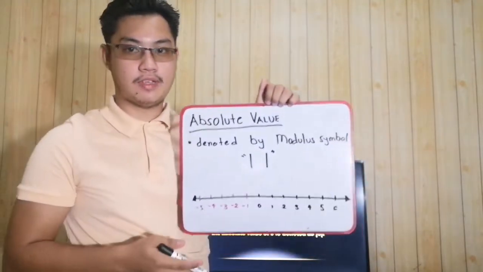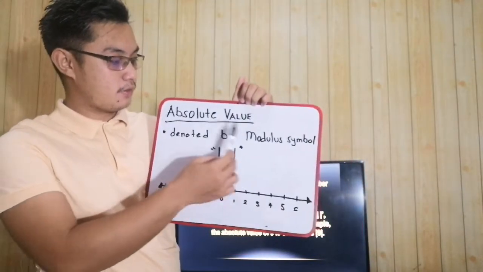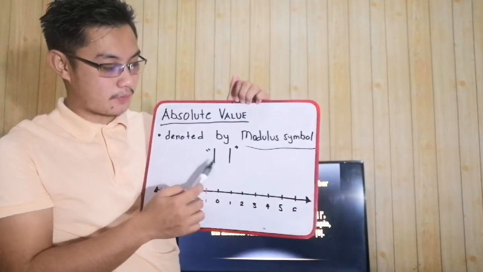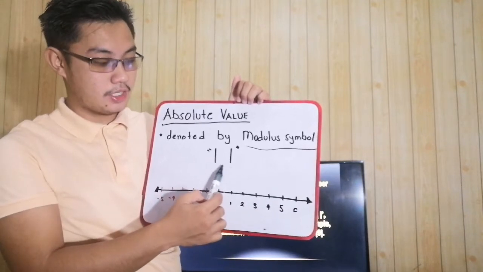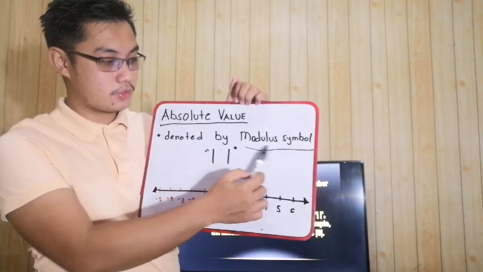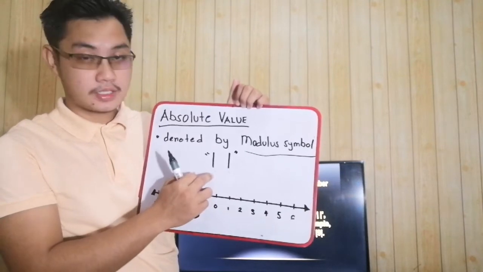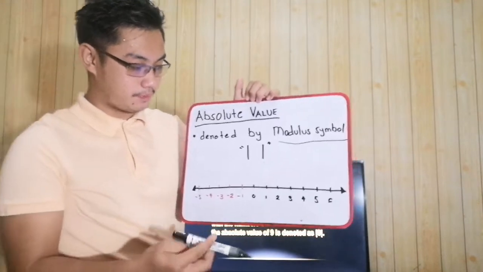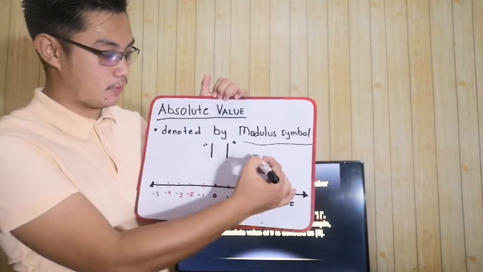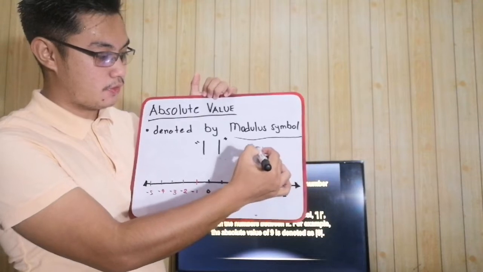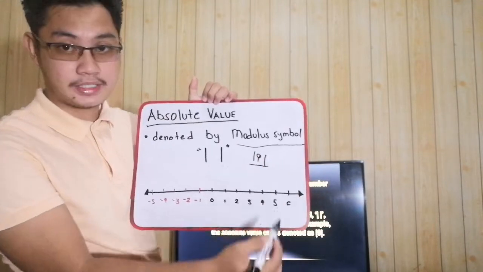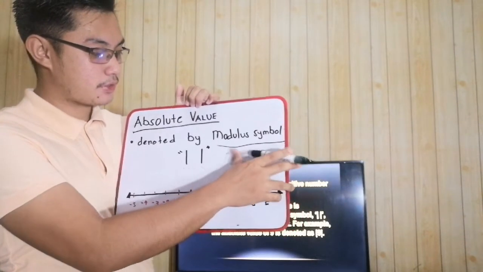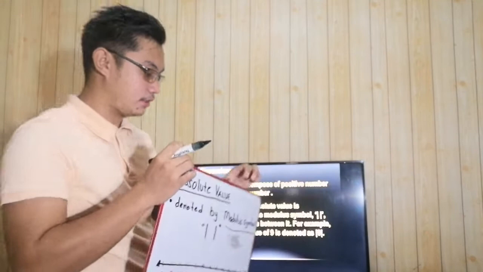Ganito naman ang absolute value. Absolute value is denoted by the modulo symbol. Ito ang tawag sa symbol na to, a modulo symbol. Ganito ang absolute value. For example, absolute value of 9, di ba kanina? Ganun na siya. Okay, let's proceed to the third definition.